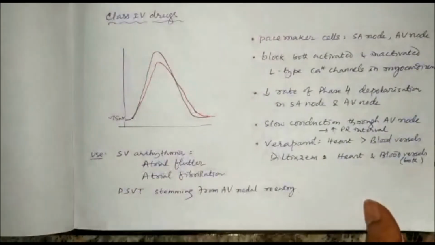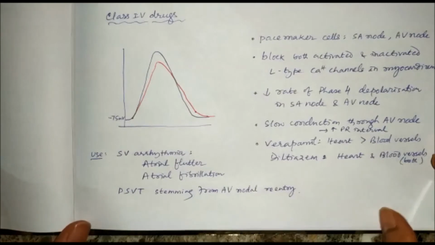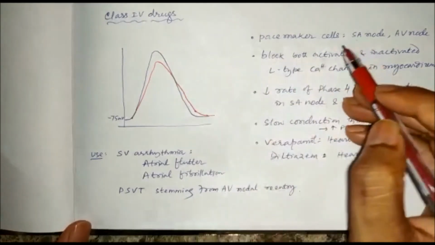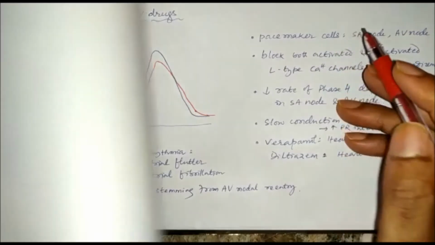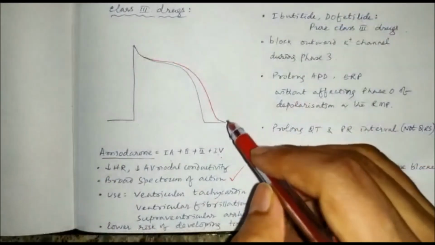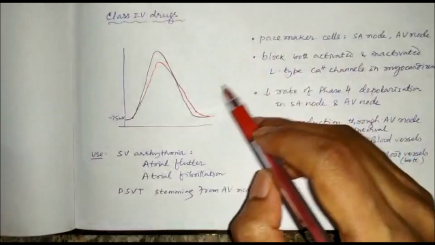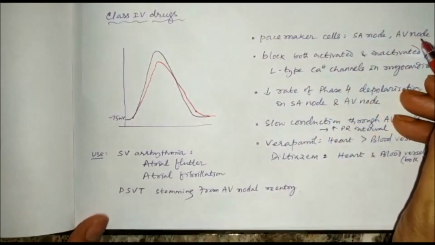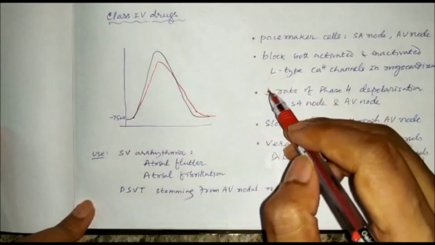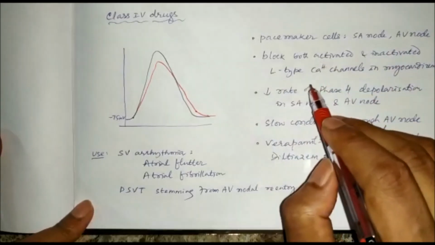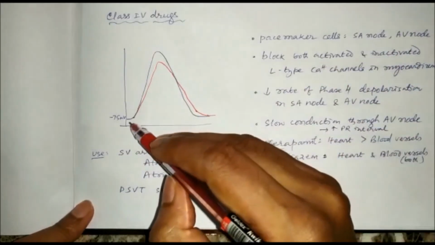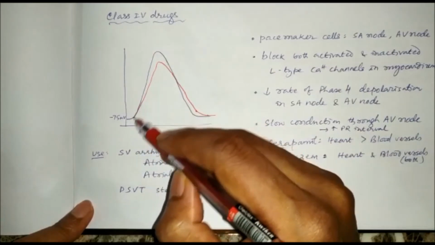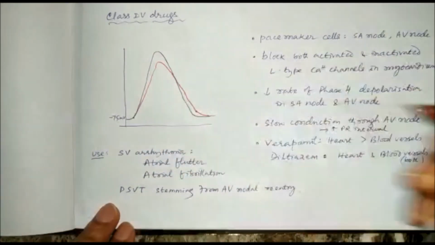Then we have the class 4 drugs, and class 4 drugs act on the pacemaker cells. The class 3 drugs act on the non-automatic fibers. Class 4 drugs act on the pacemaker cells like the SA node and AV node, and they block both activated and inactivated L-type calcium channels in the myocardium. Thus the rate of phase 4 depolarization is decreased in the SA node and AV node.